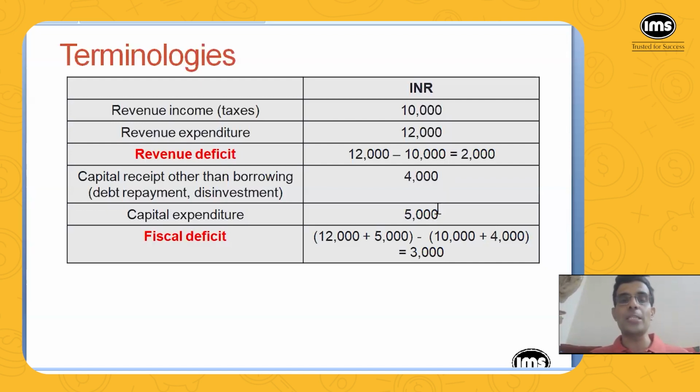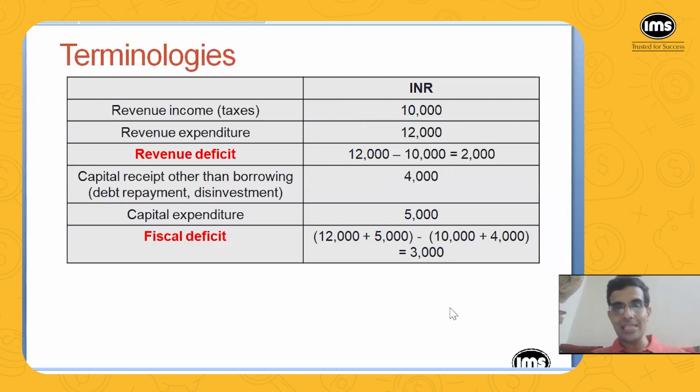And what is capital expenditure? Capital expenditure is the expenditure on creating long-term assets. So building roads and then power plants and refineries and things like that. So suppose that is 5,000 rupees. So the total expenditure of the government is 12,000 plus 5,000. That comes out to be 17,000 rupees. Okay. And what is the income of the government?